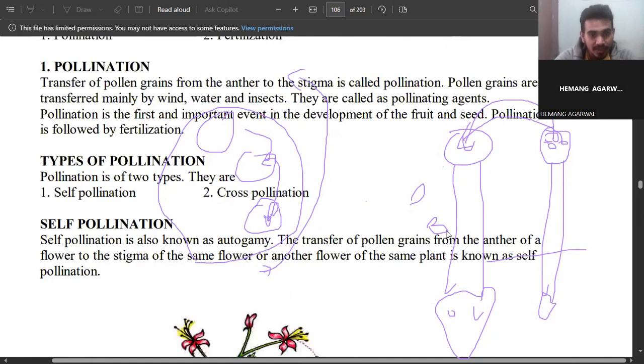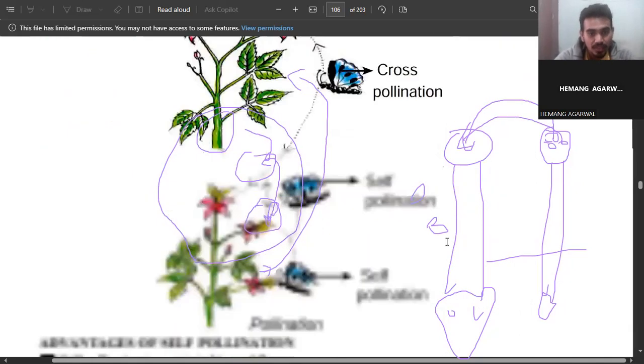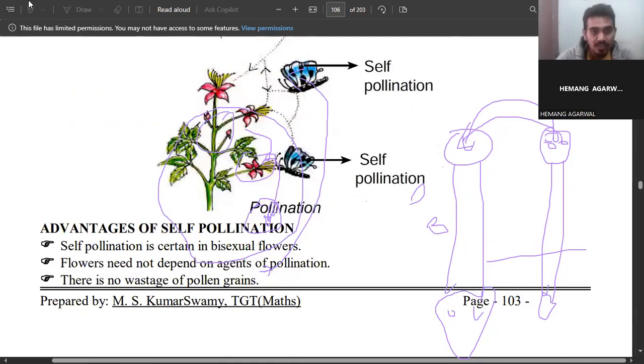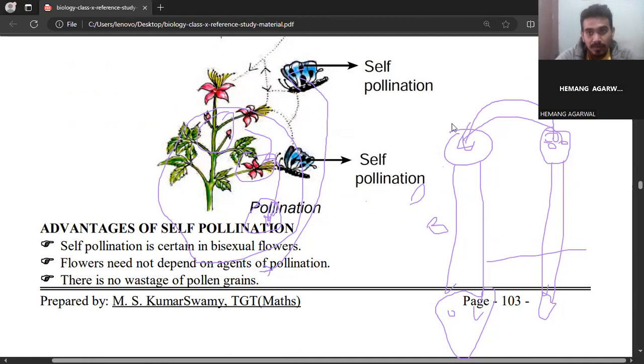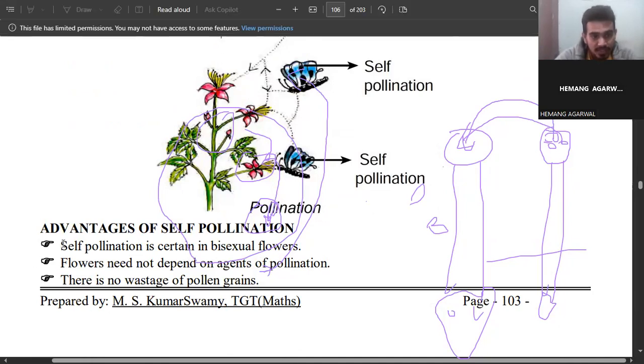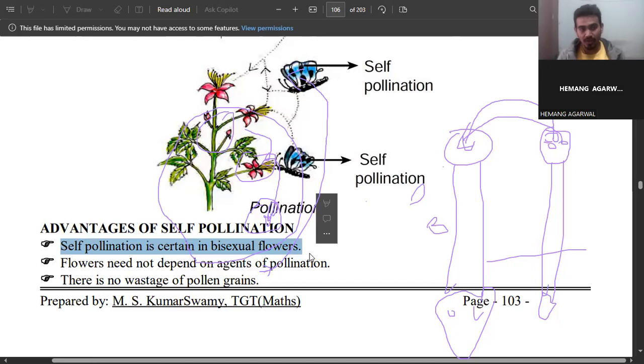There are some advantages and disadvantages of self-pollination. What are the advantages of self-pollination? Self-pollination is certain in bisexual flowers. A bisexual flower is a flower in which male and female parts are present in the same flower. What is a unisexual flower? Unisexual flowers are flowers where the male part is present in one flower of the same plant, and the female part is present in another flower of the same plant, or maybe in other plants. One sex is present in one flower, that is unisexual, and in a bisexual flower both male and female are present.